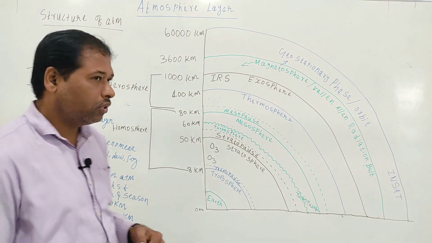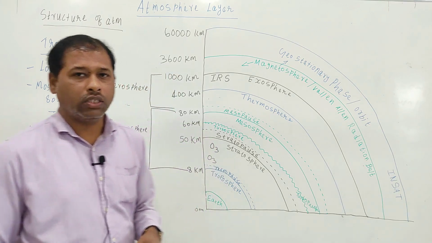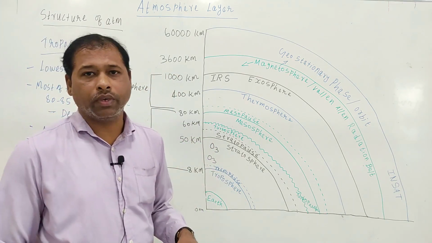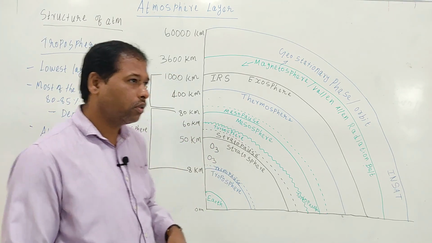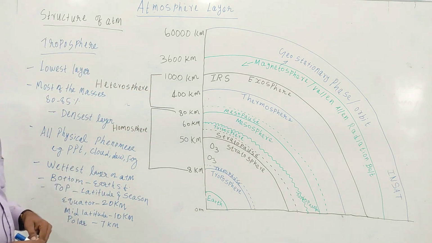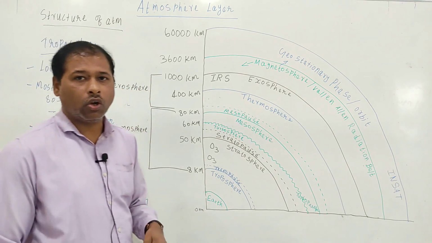In many exams, the question asked is what is the average height of troposphere. The average height of troposphere is 12 kilometers.